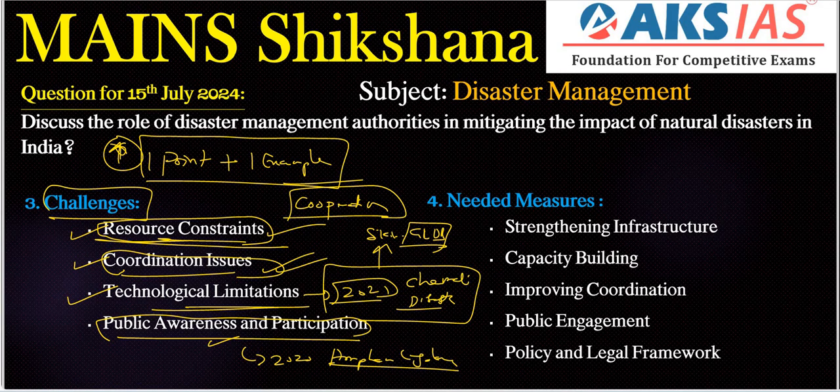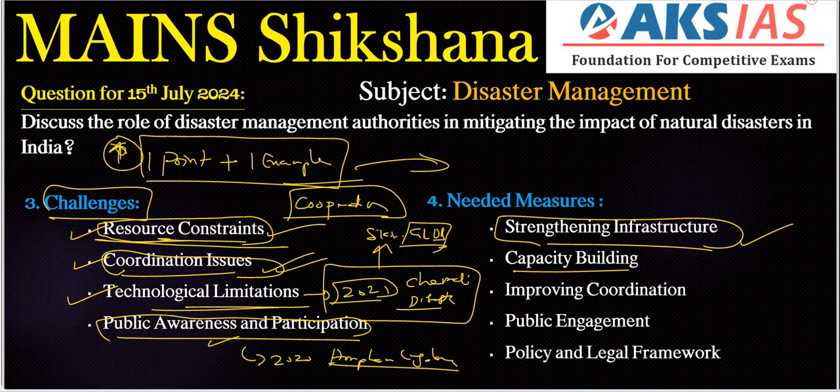Next, needed measures. We need to give some measures to the challenges, right? Strengthening infrastructure. We have a lack of infrastructure regarding the particular disaster response units, right? State-of-the-art early warning systems, dedicated disaster response units, we lack in that particular area. So we need investment in robust infrastructure for disaster management. That is the case here. Next, capacity building. Here, regular training and capacity building programs for disaster management, very, very important here.